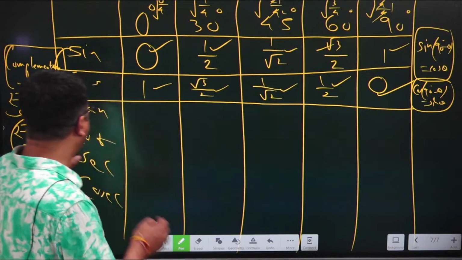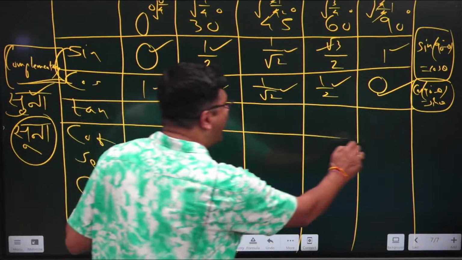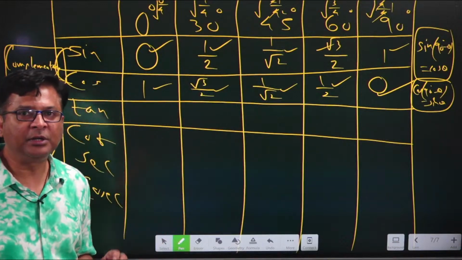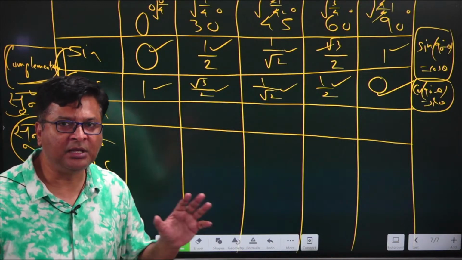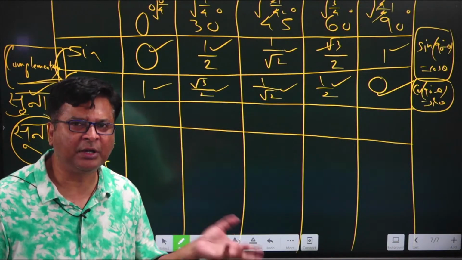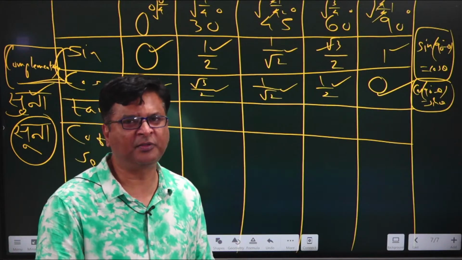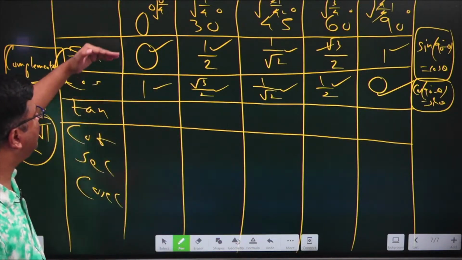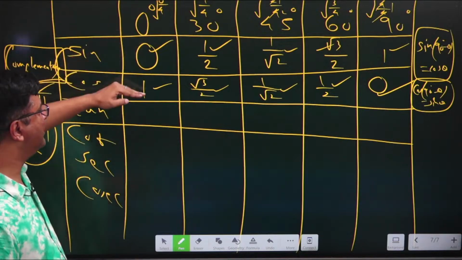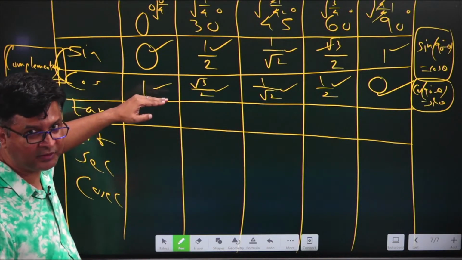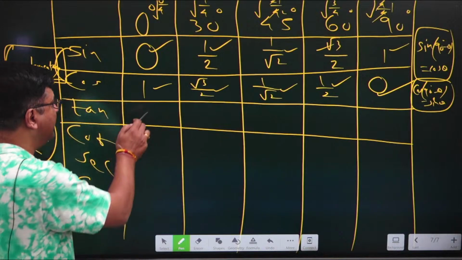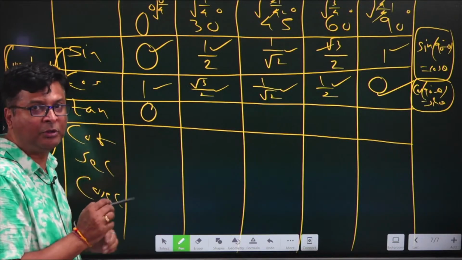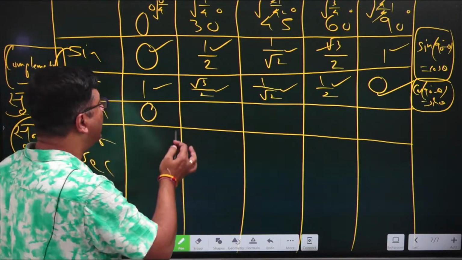Okay, now just now I have told you that tan is the ratio between sin and cos. Tan theta is equal to sin theta by cos theta. We have just discussed this while discussing trigonometric ratios. So whatever value you have got for sin 0 and cos 0, just divide them in the same order. 0 upon any number is always equal to 0. Now there is a reason behind that also. I will tell you that.